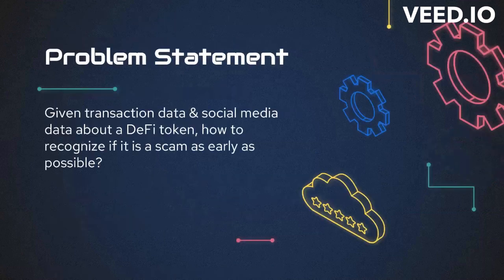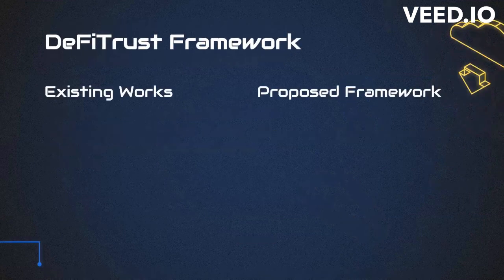So the problem this research tries to address is, given transaction data and social media data about a DeFi token, how to recognize if it is a scam as early as possible. Now, there is existing work in this domain, but there are some differences between that existing work and the proposed framework in this project.